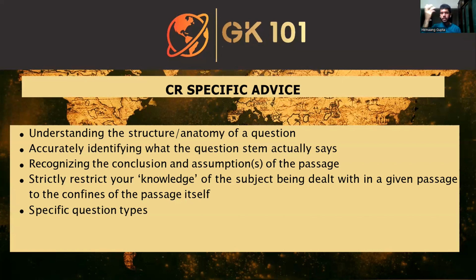Now, just as an example of the confusion, let's say the author is relying upon someone else's belief or someone else's argument in order to further a position that they themselves have posited in the passage, right?